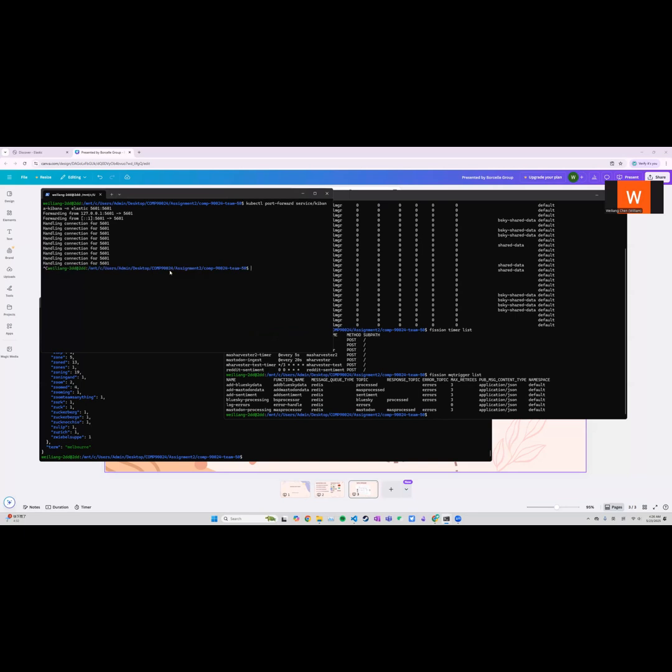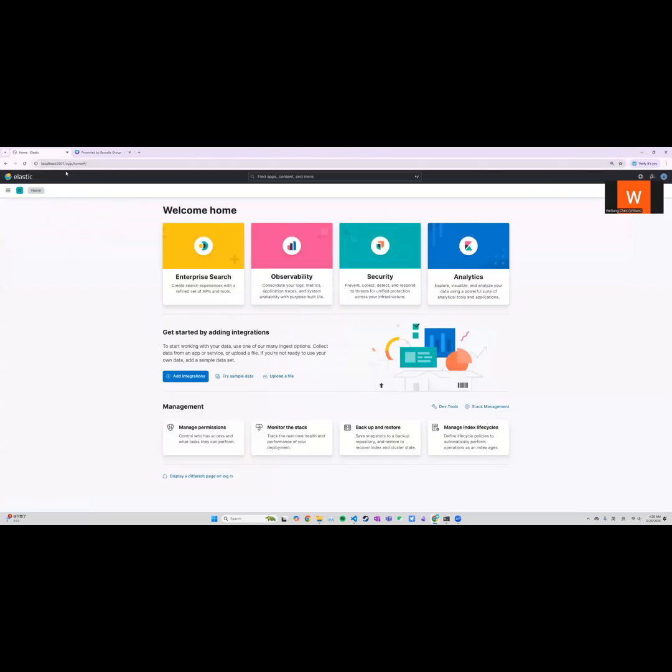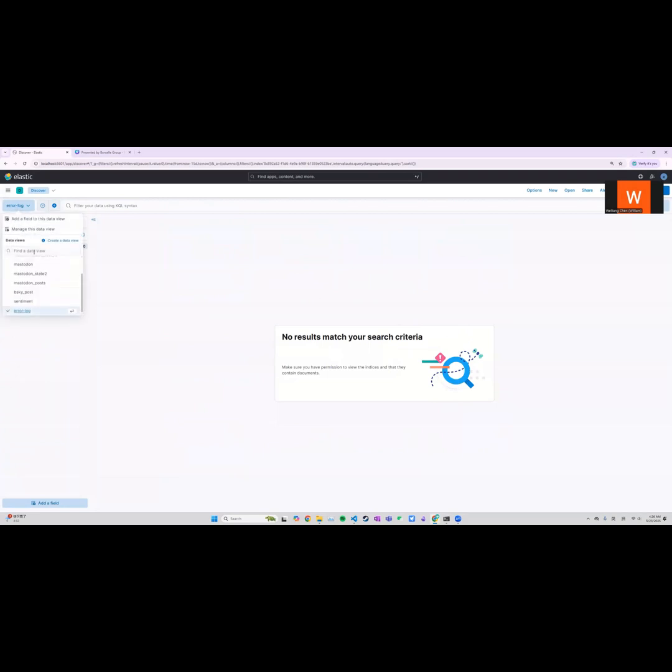To take a look at our database, we need to port forward Kibana, and we can use localhost 5601 to access it and see what is inside our database.